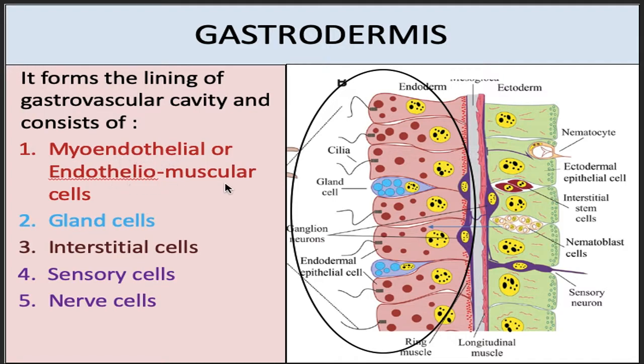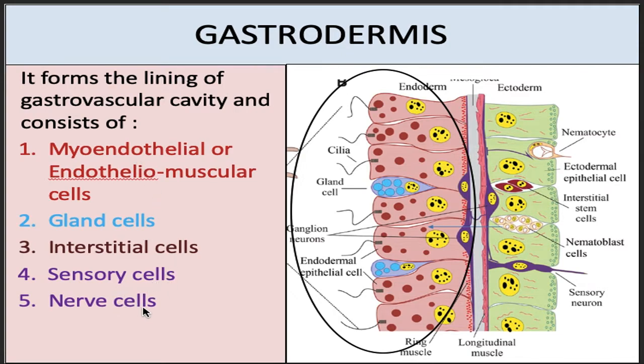Myoendothelial or endotheliomuscular cells, they have dual function. They act as absorptive cells as well as contractive cells. Gland cells, they secrete mucus and various other secretions. Interstitial cells, just like the interstitial cells which are present in epidermis, these are also totipotent, and they give rise to various other cells of gastrodermis.